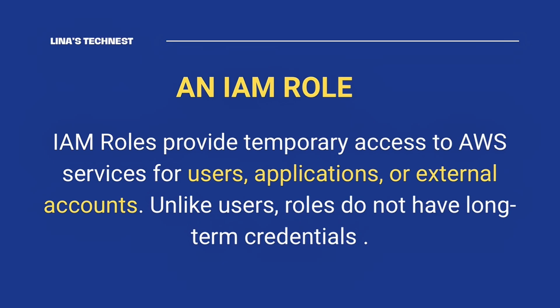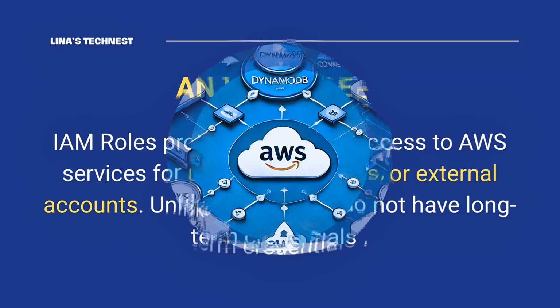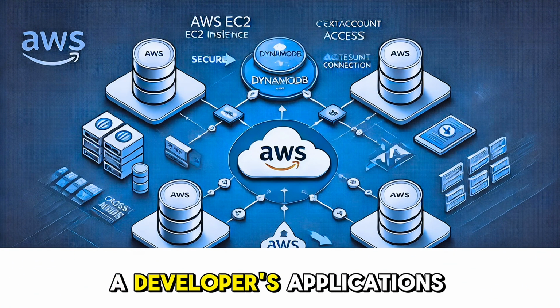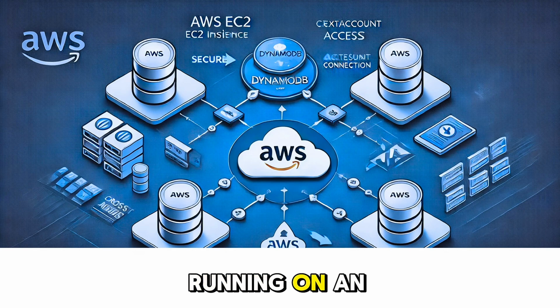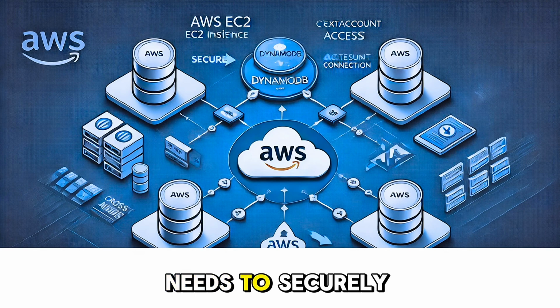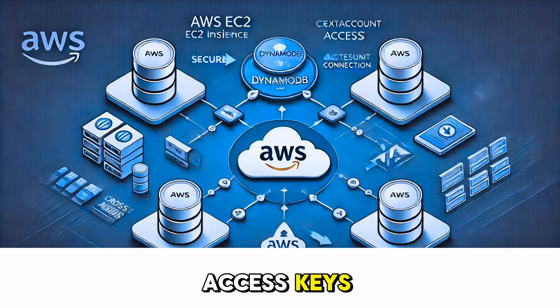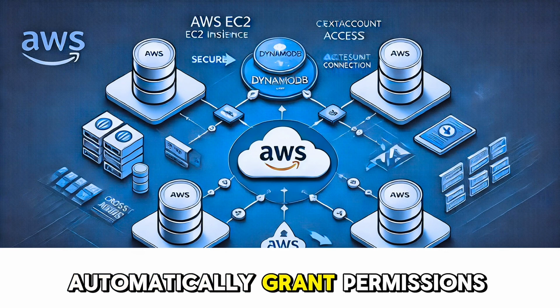IAM roles. IAM roles provide temporary access to AWS services for users, applications, or external accounts. Unlike users, roles do not have long-term credentials. For example, a developer's application running on an EC2 instance needs to securely access DynamoDB. Instead of using access keys, you assign the EC2 instance a role that automatically grants permissions.